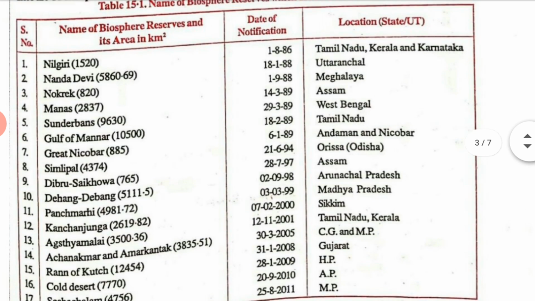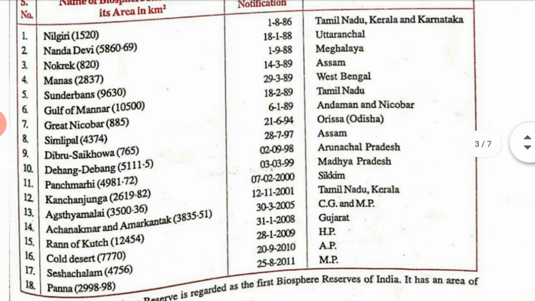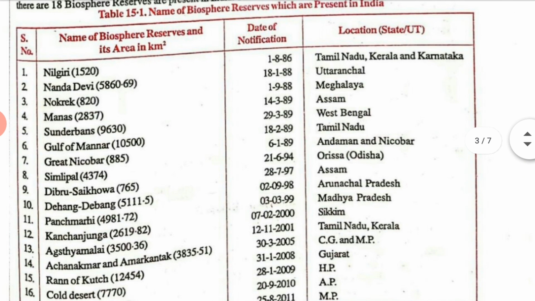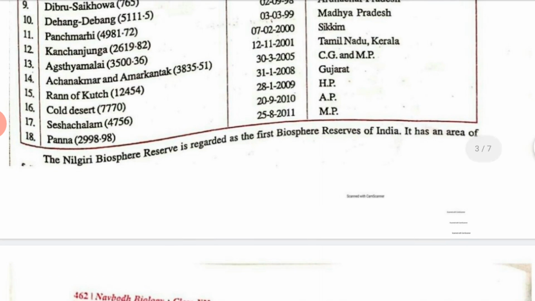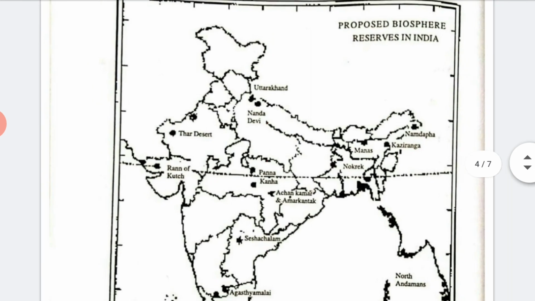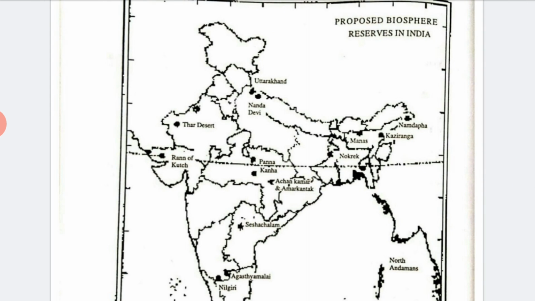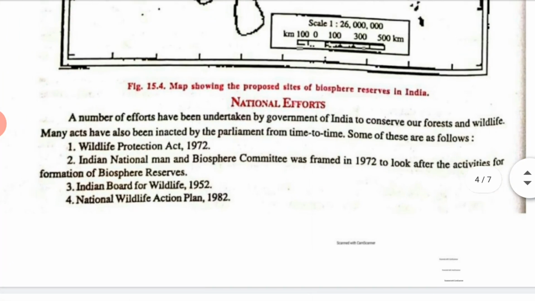You can see here in this table the names of the biosphere reserves present in India, the 18 reserves, and also the date of notification and the location, meaning in which state. With the help of this table you can see the places where they are situated. It is given in the map showing the proposed sites of biosphere reserves in India. Now let us talk about the national efforts.